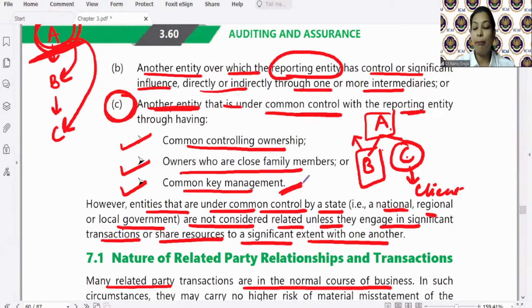See, basically purpose kya hai? That one company is able to significantly influence the decisions of the other company, or one person is able to significantly influence the decisions of both these companies. So they become what? Related entities. So Alok, is it clear? So Sankaran, Varsha, Jyoti, Tanisha, everyone is saying ma'am it is clear. Priyanka is saying ma'am it is crystal clear.